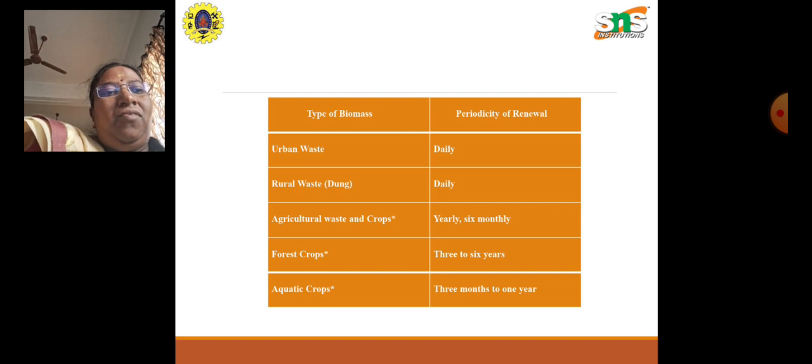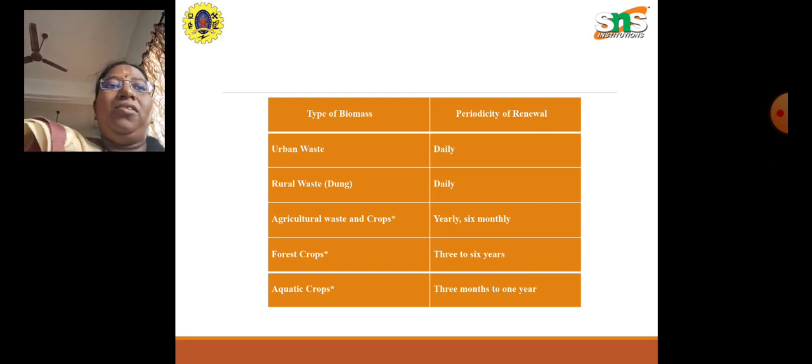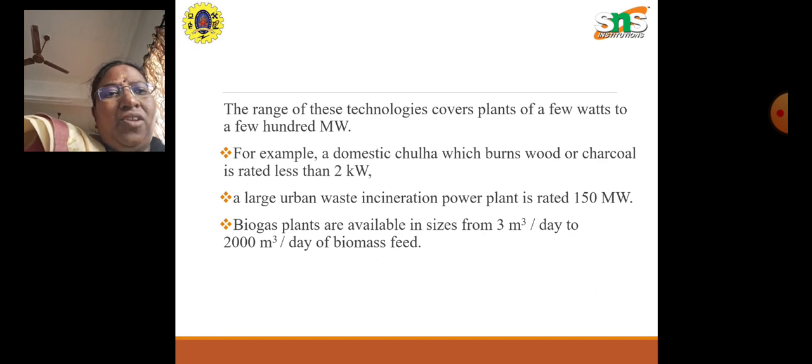Paddy or any cereals vary from 3 to 6 months, and from that we get stalks or shells as waste. Forest crops take 3 to 6 years, or even 10 years, and after cutting, regeneration of the forest takes place. The lifespan of the tree can be 30 to 100 years, according to the type of forest crop. Aquatic crops take 3 months to 1 year.